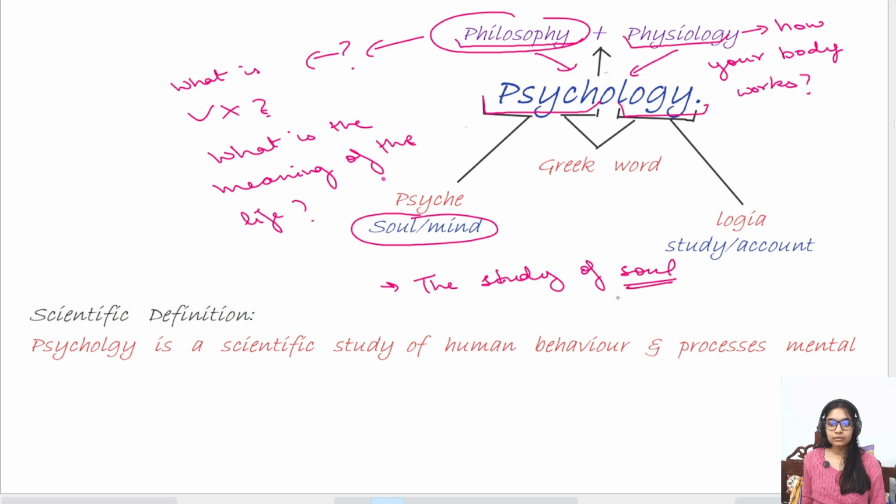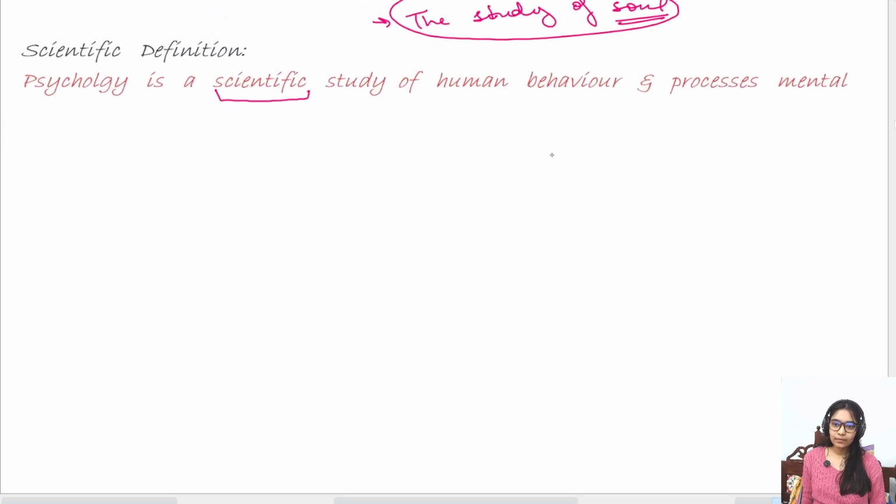But do we have any evidence of the existence of soul? We do not, right? So this definition came from where? It came from philosophy. But the thing is, since we do not have any evidence of soul, and the ultimate goal was that it should be scientific, right? Psychology is science. So later on, the definition changed. And in present times, what we actually define psychology is that psychology is a scientific study of human behavior and mental processes.